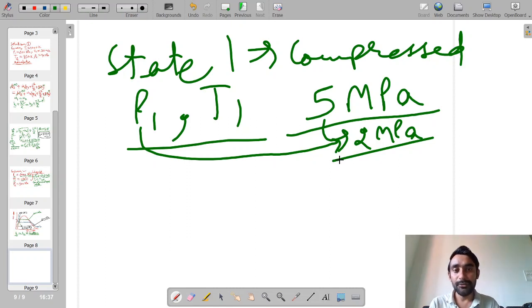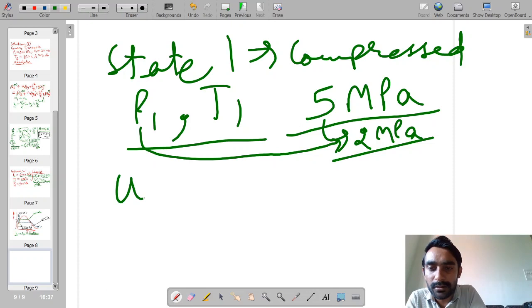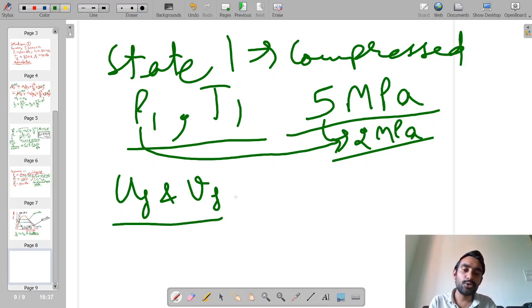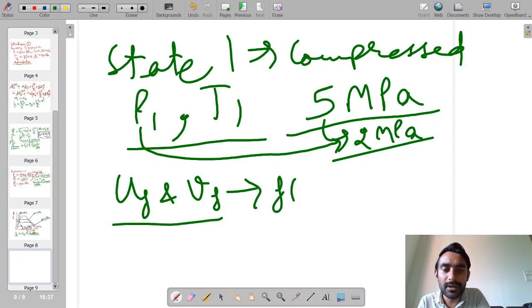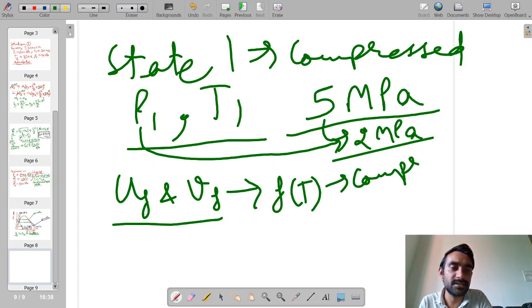Now, if you recall some of our earlier lectures, in one of the lectures I showed that internal energy and specific volume of liquid, that is UF and VF, are the two properties which are only a function of temperature in the compressed state.